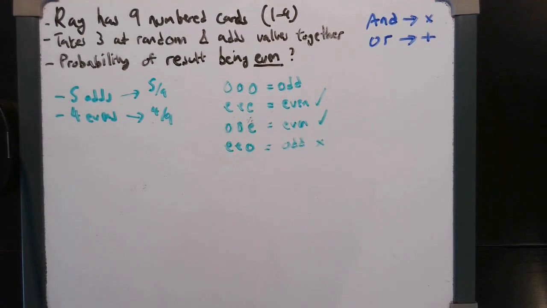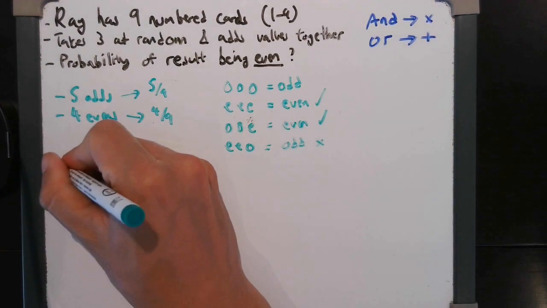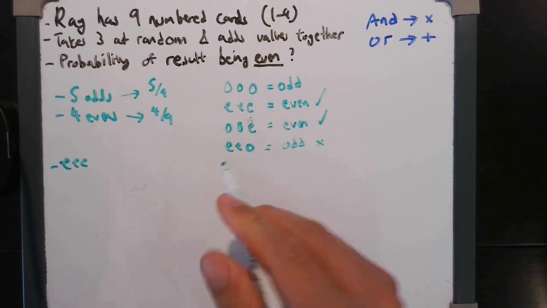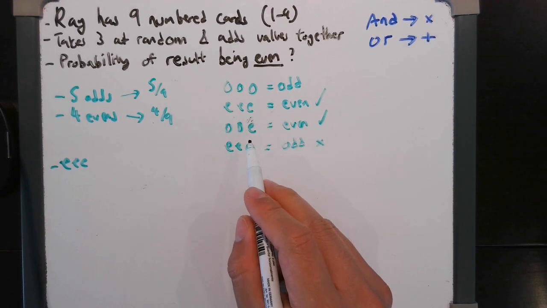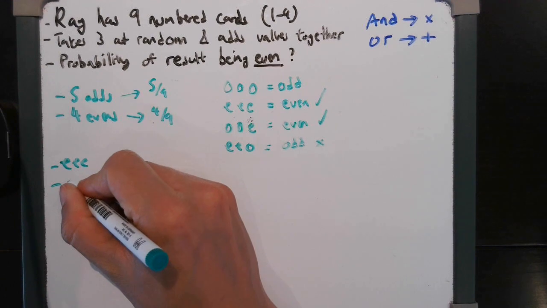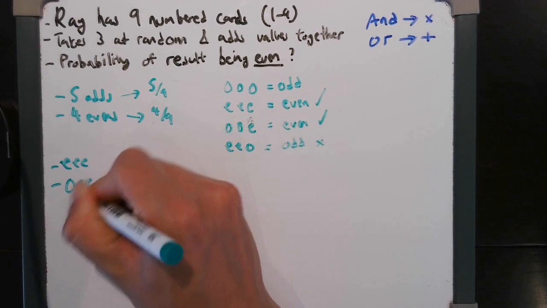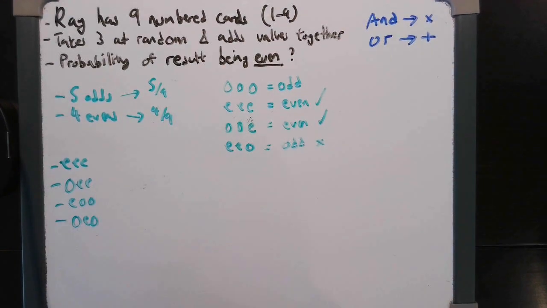Okay, with that groundwork out of the way, let's actually think of the scenarios that work. So even, even, even, there's only one. So there's one scenario that will work. Now, we need 2 odds and 1 even. The different scenarios for that, as laid out, with two O's and 1 E, are O O E, E O O, and O E O. So these are the 4 probabilities, and we just need to find them all individually and add them together.